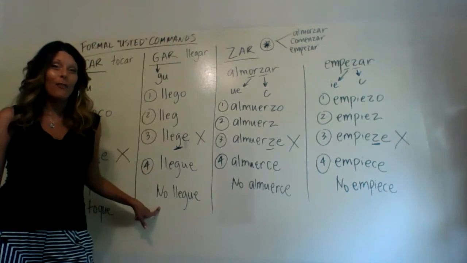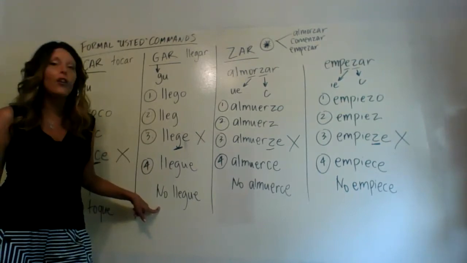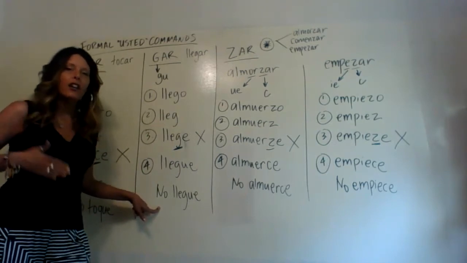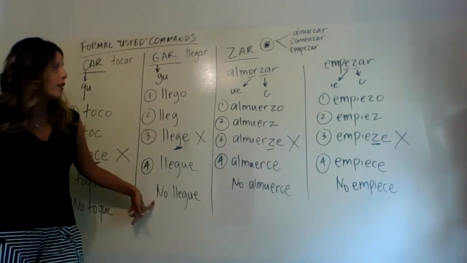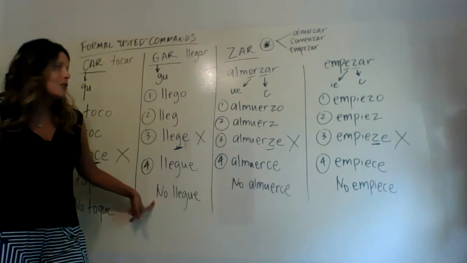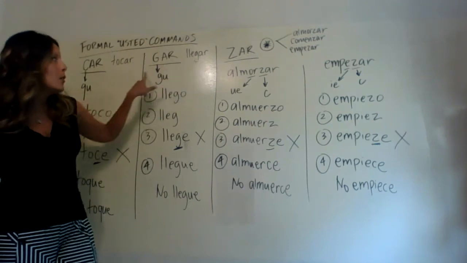And the negative, we just put the no in front: no llegue. So we have llegue, no llegue. But our verb is going to stay the same. We just put a little no in front of it. Big thing to remember for that one, obviously, is that the G for GAR verbs is going to change to a GU combination.